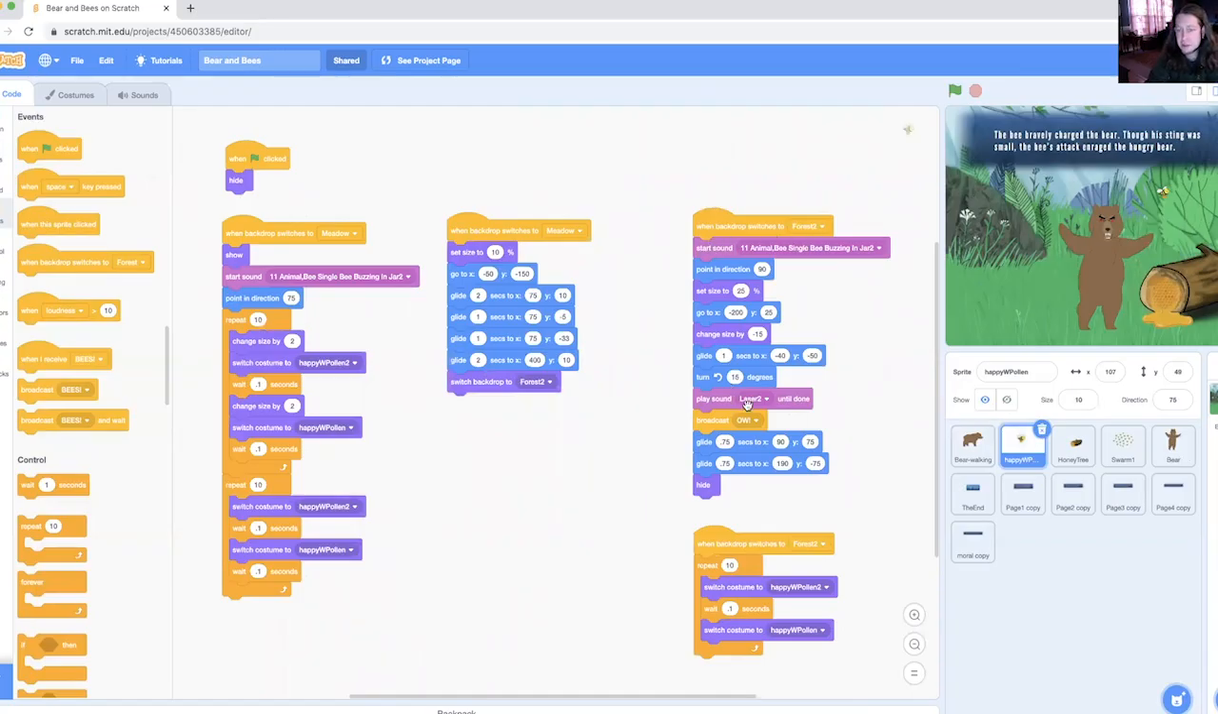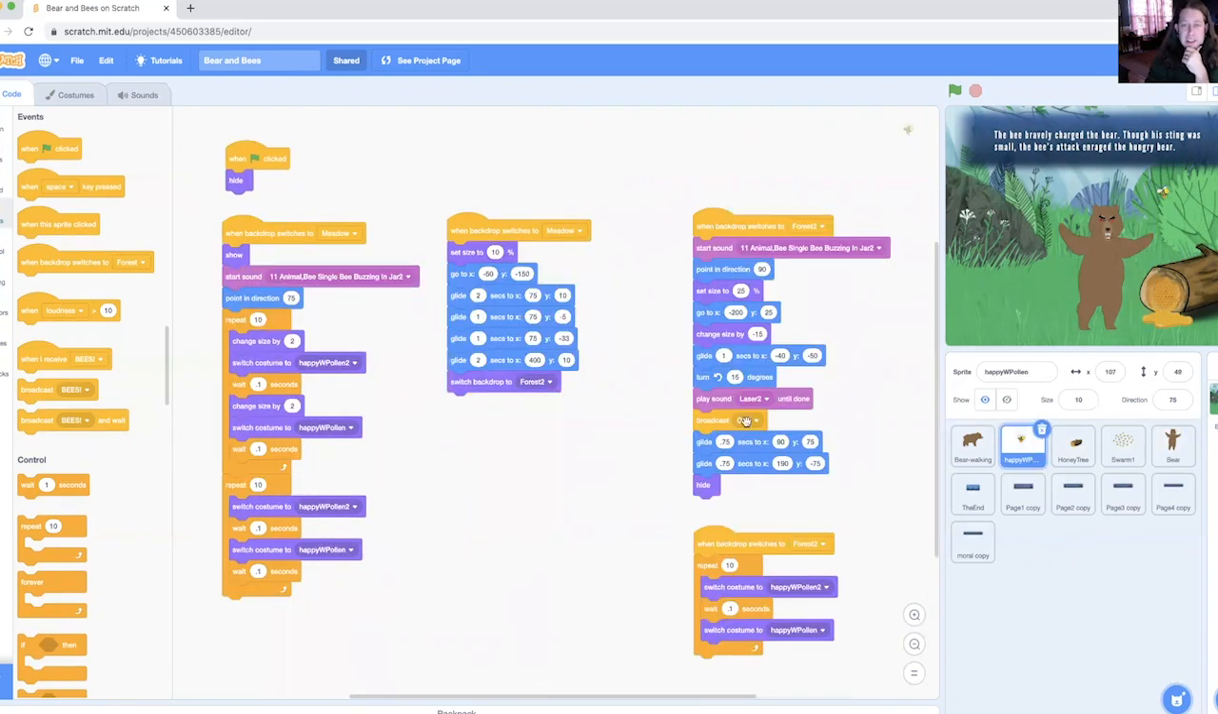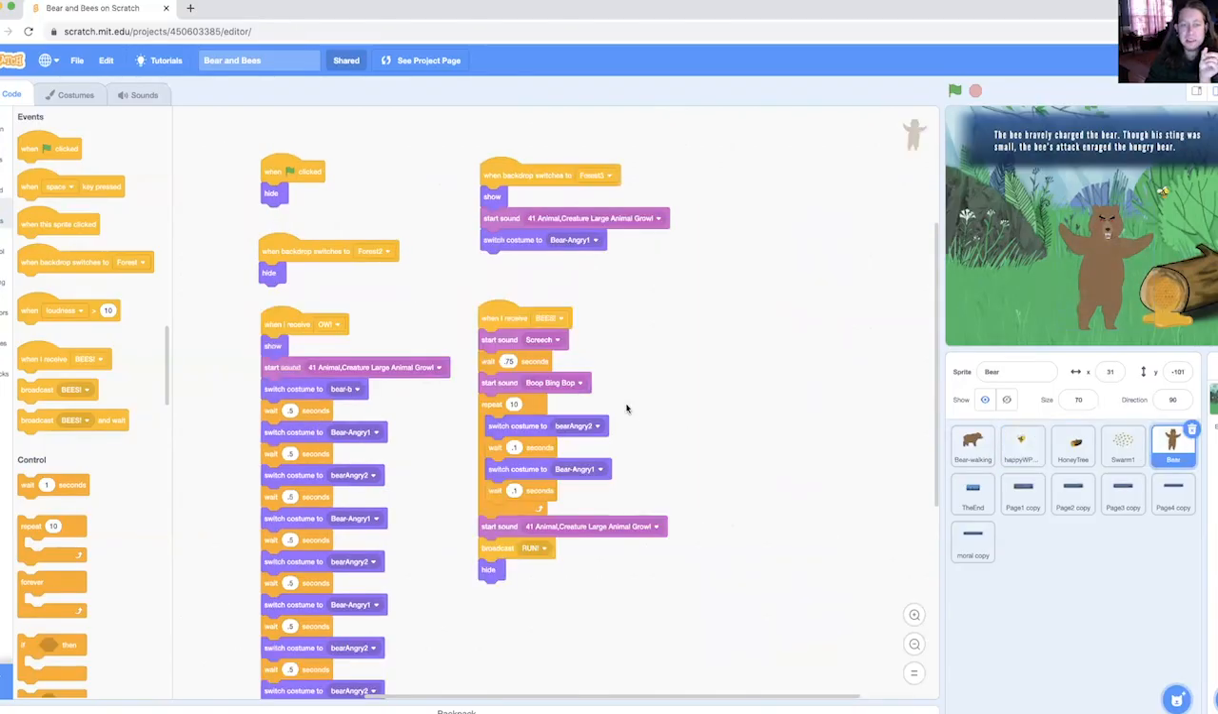After that laser zap, it's broadcasting ow. And all that means is that it's running a program inside of a program. It's telling it to find another piece of code within the entire piece and run that piece of code next. So the broadcast ow that we see here in our happy bee with his pollen tells our bear here to appear when it receives the message ow.